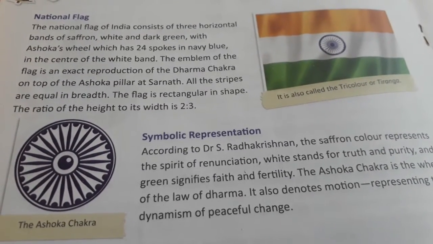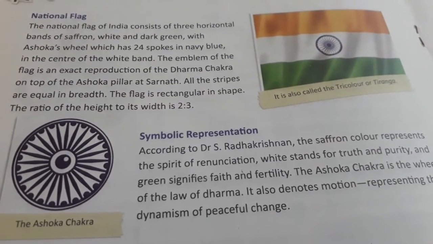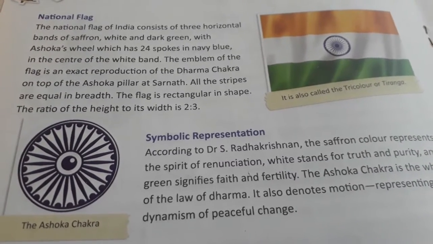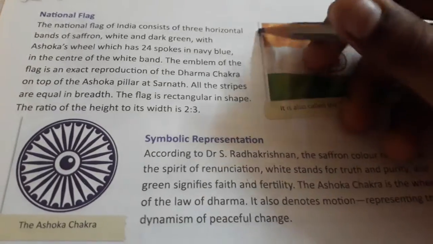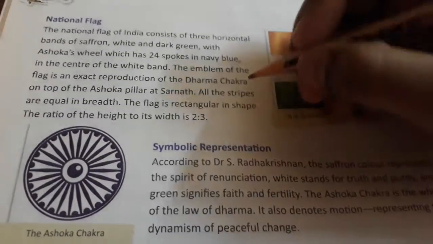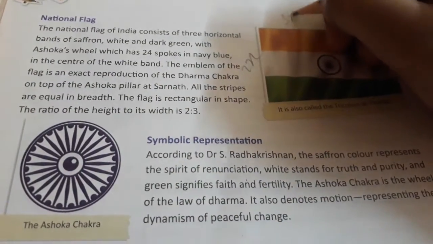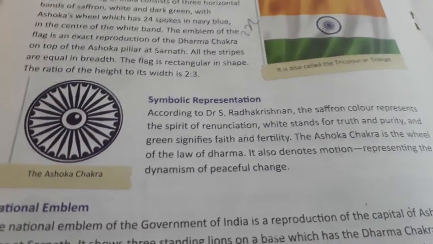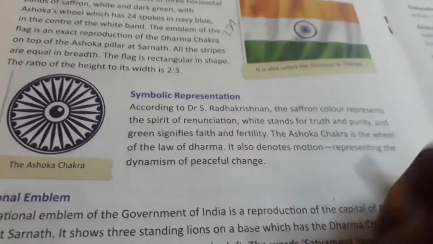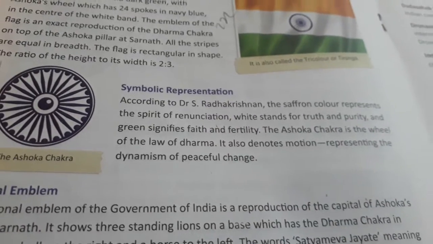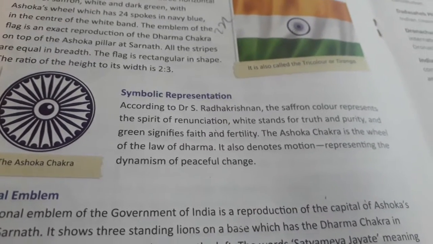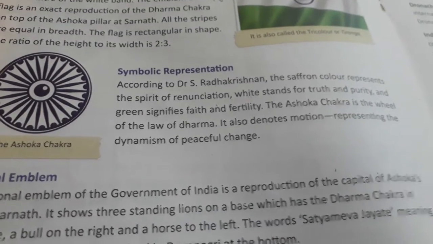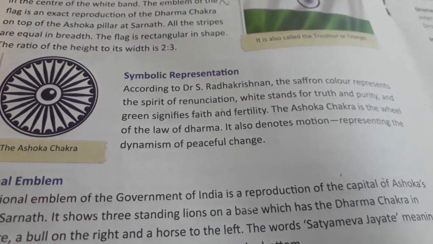All the stripes are equal in breadth. The flag is rectangular in shape, with the ratio of height to width being 2 to 3. If this is 2, then this will be 3, that is 2x and 3x as we say in mathematics. Then the symbolic representation: according to Dr. S. Radhakrishnan, the saffron color represents the spirit of renunciation, white stands for truth and purity, and green signifies faith and fertility.